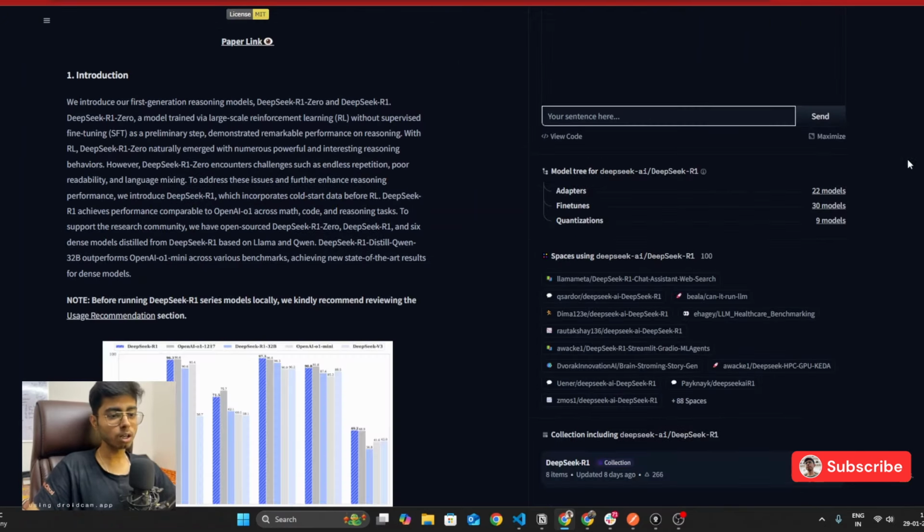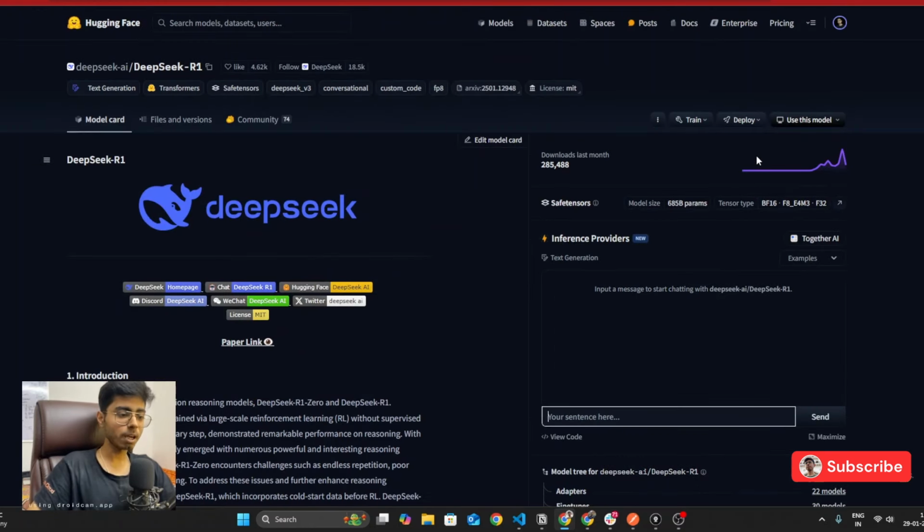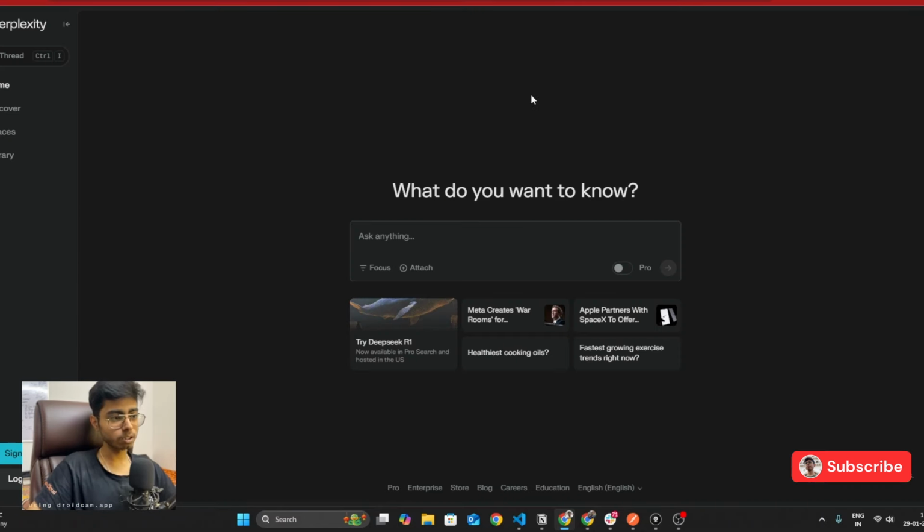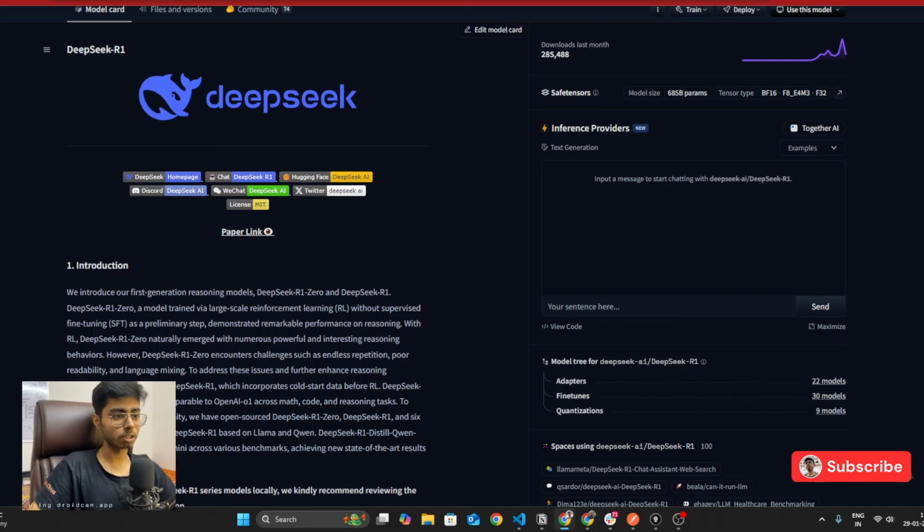But I think to use the Torch API and use the Transformers API, you actually need their Hugging Face API token. So using that you can do it, and there are a lot of API calls. You can do it for free also, right? So that's how you can do it. And these models won't be hosted in China. These models will be hosted in Hugging Face servers, right? So that's a good part for you. Similarly, the models that you're using through Perplexity, they will be hosted in US in Perplexity servers, not in China, right? So that's a good thing.